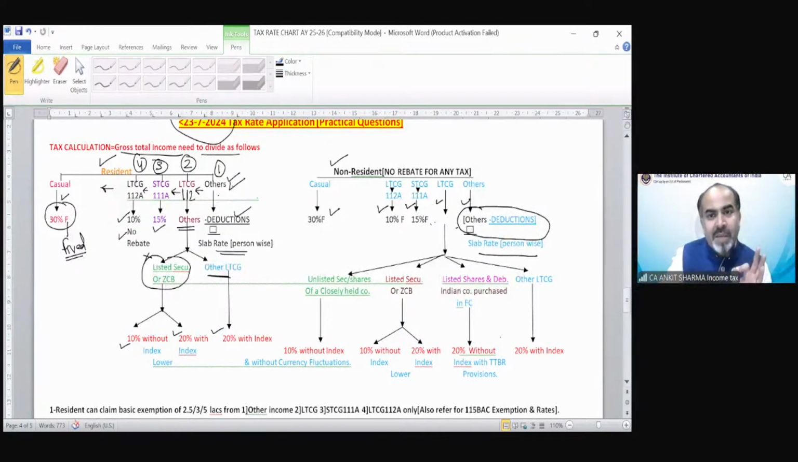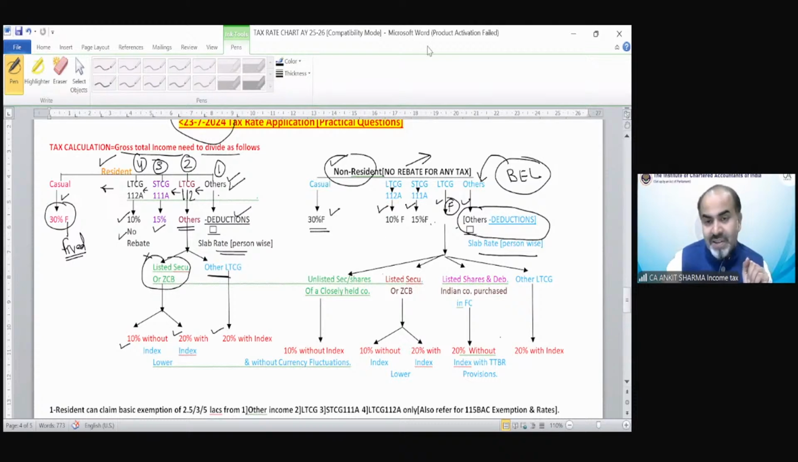Slab rate is applicable person-wise. But the story is this: you cannot claim the exemption limit from long-term capital gain. This is again fixed taxable, like casual income. The basic exemption could be used by a resident from other, then long-term, then short-term, then long-term. But if you are a non-resident, first of all, you cannot claim any rebate in any case. Only the basic exemption limit can be utilized, and only against other income.